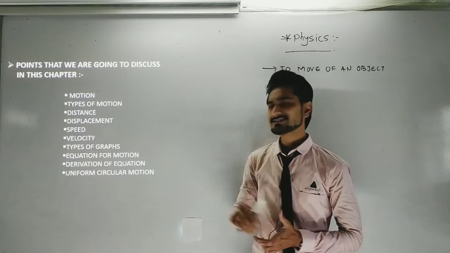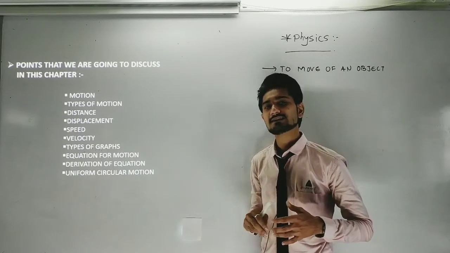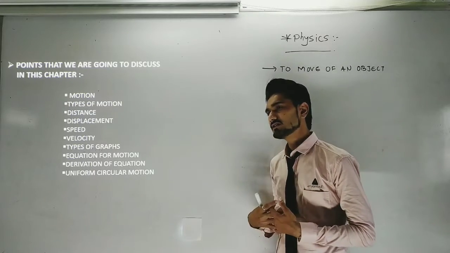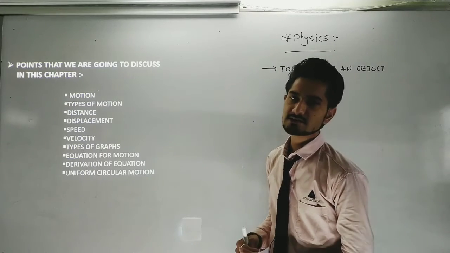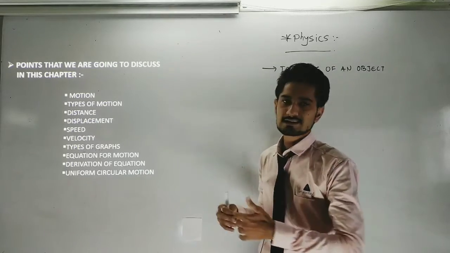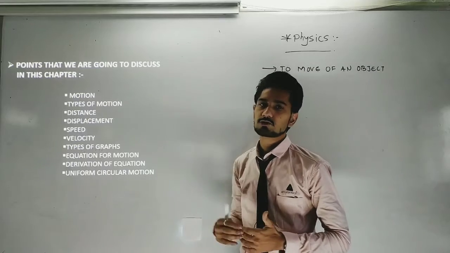Okay, so now we are going to see the types of motion. Generally, we can say that there are two types of motion. The first one is uniform motion and the second one is non-uniform motion. Now we are going to understand what a uniform motion is and what a non-uniform motion is.